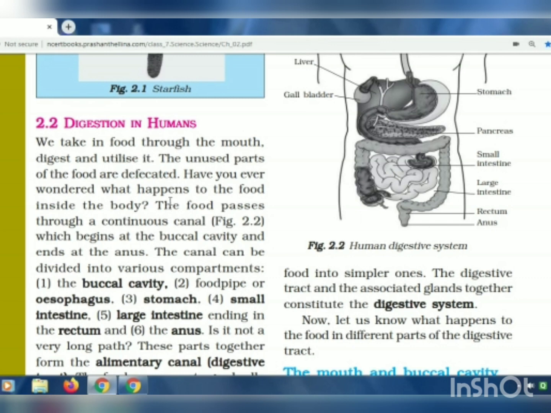So what happens to the food? How does it reach the stomach? How does it reach the small intestine? And how are the processes occurring? That all we'll see now.